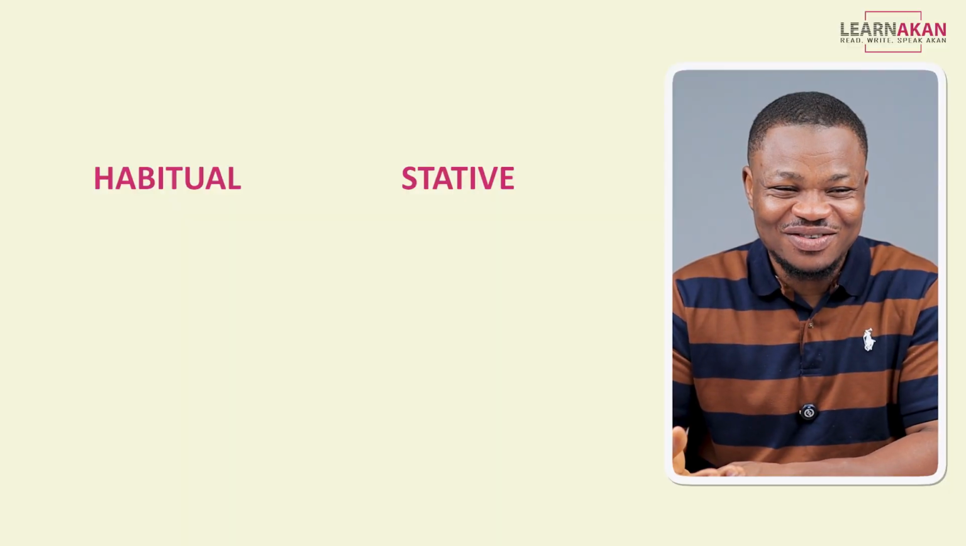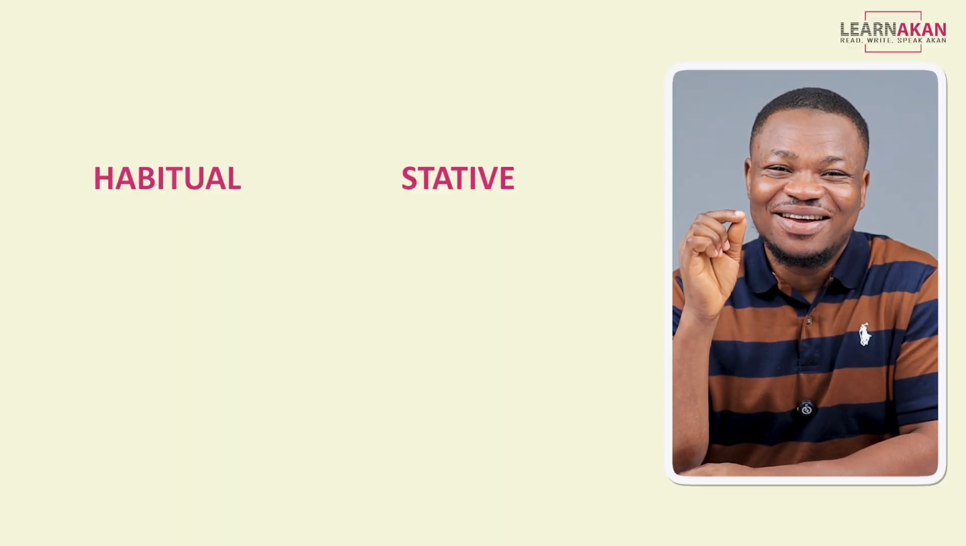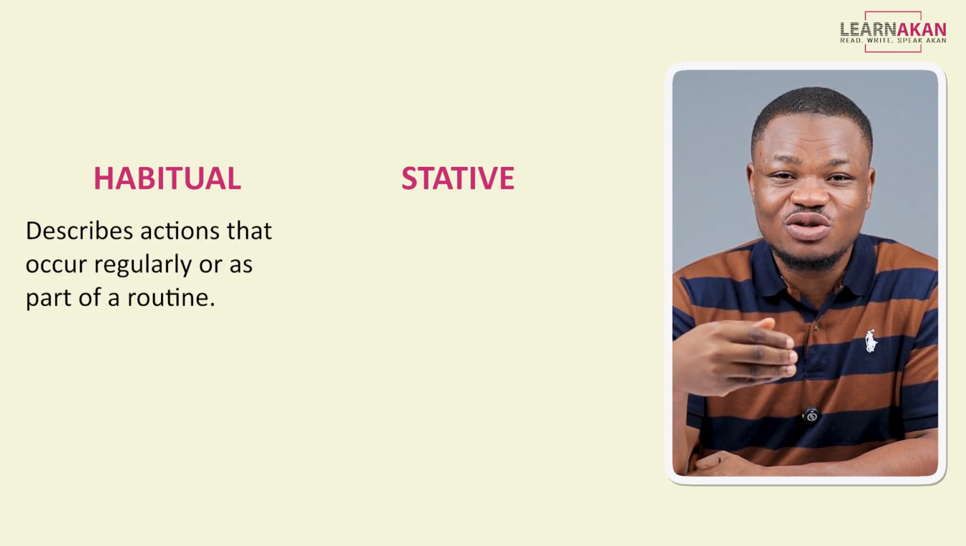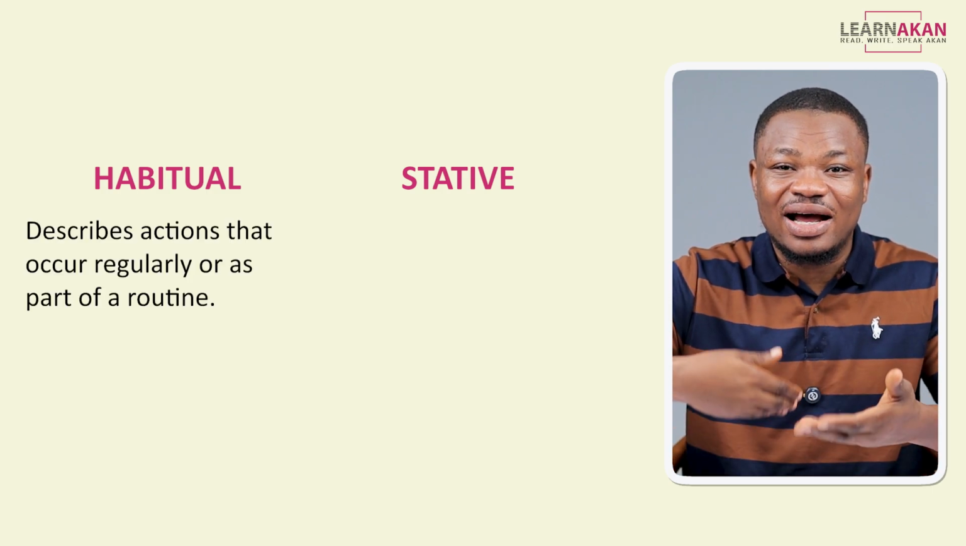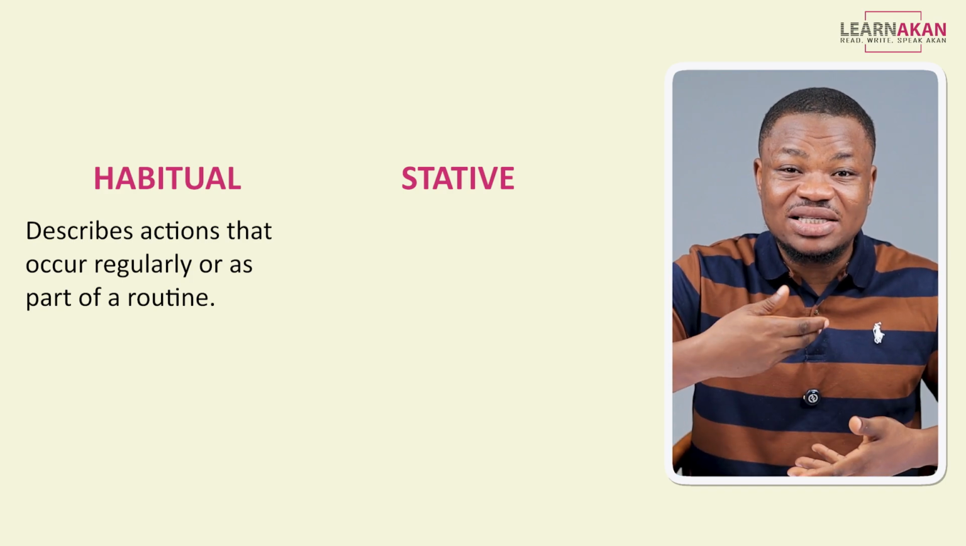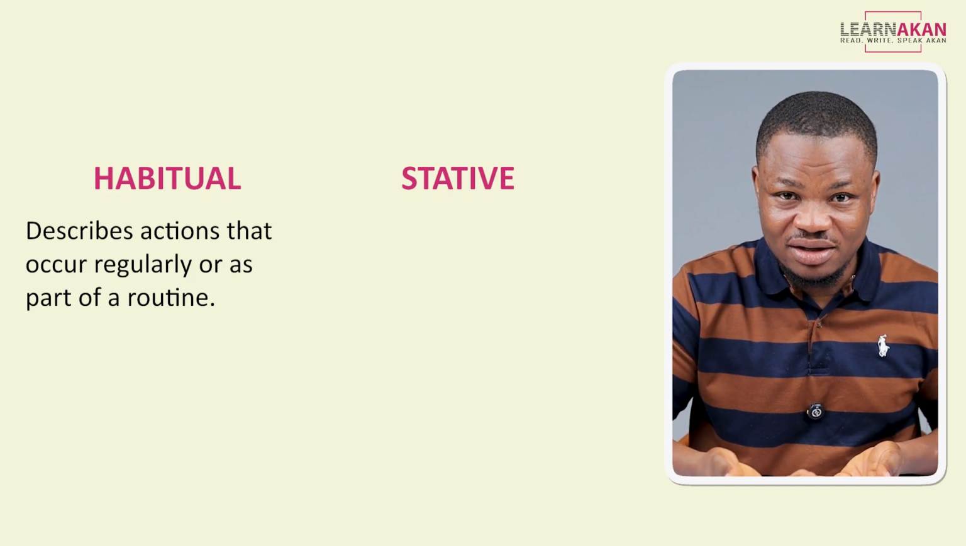But before we get into the tonal differences between the two categories, let's look at what the habitual and the stative forms of verbs are. Like I indicated earlier, the habitual form of a verb is used to describe a habitual activity, something that happens repeatedly or regularly.